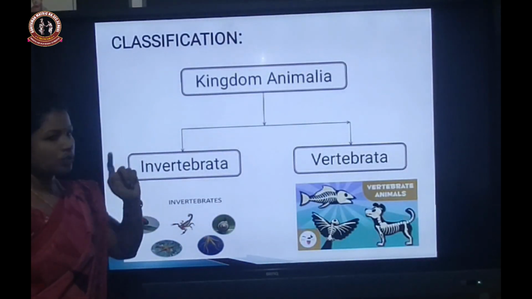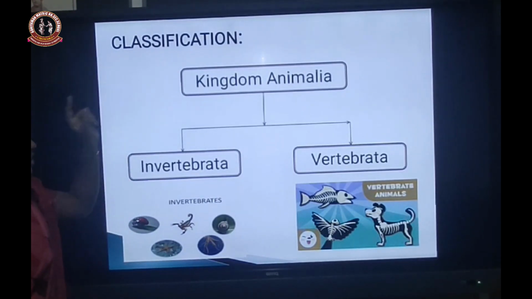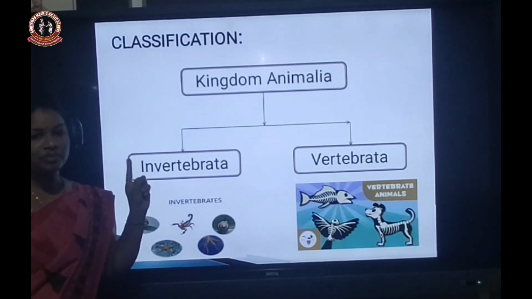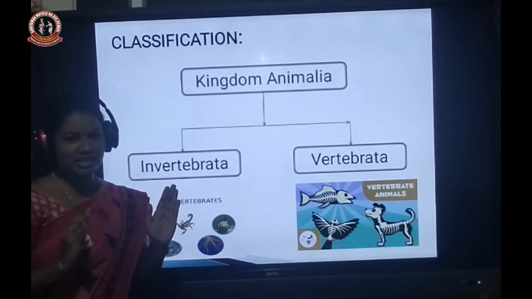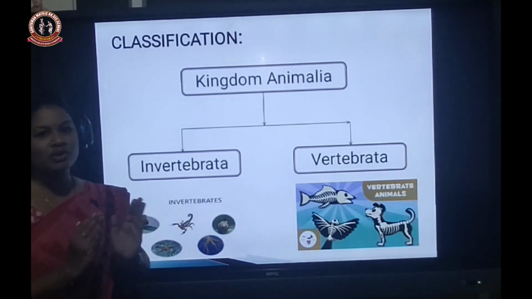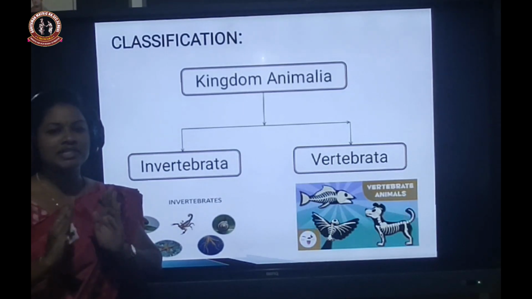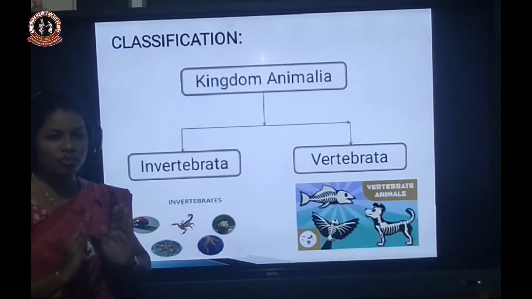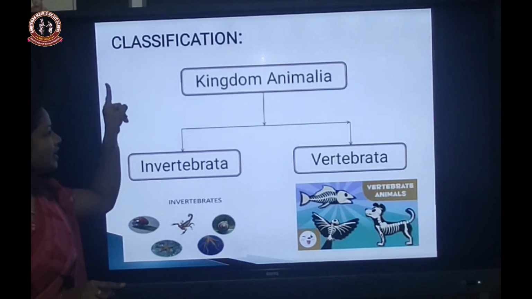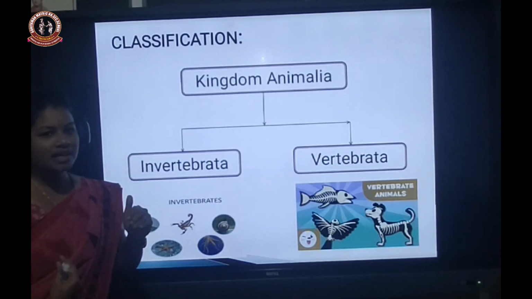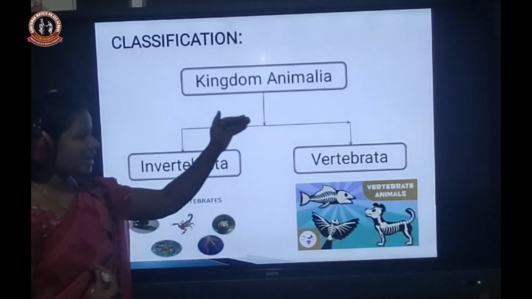So, I have already told you what classification is. In your lower section, you may have studied classification. Simply saying, a group of living organisms which have similar characters is called classification. In zoology, we have the kingdom Animalia.